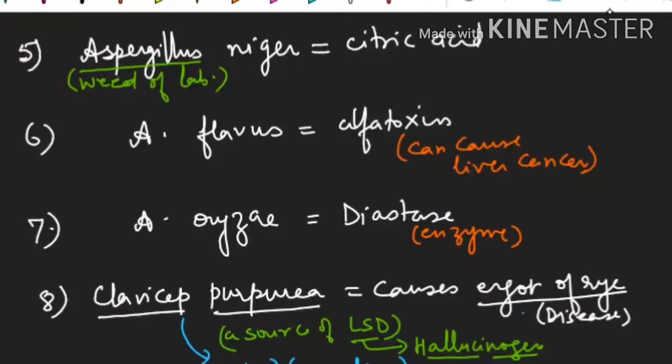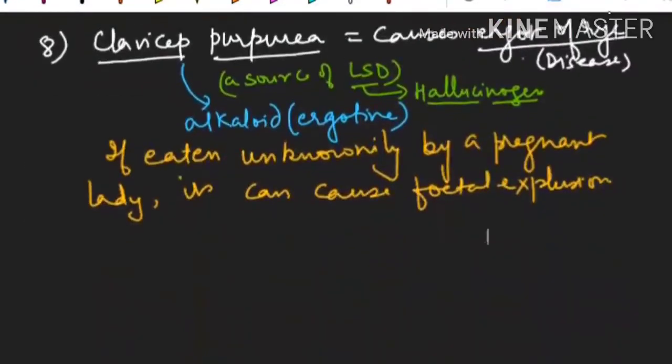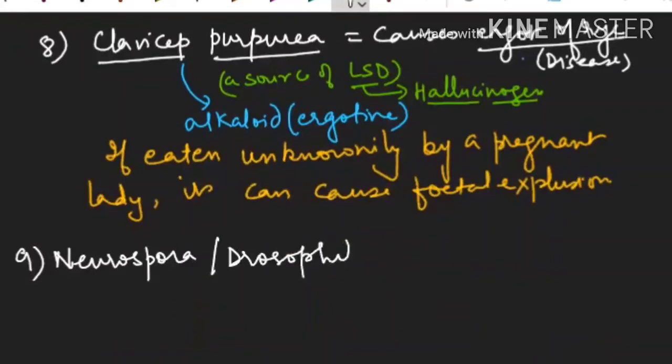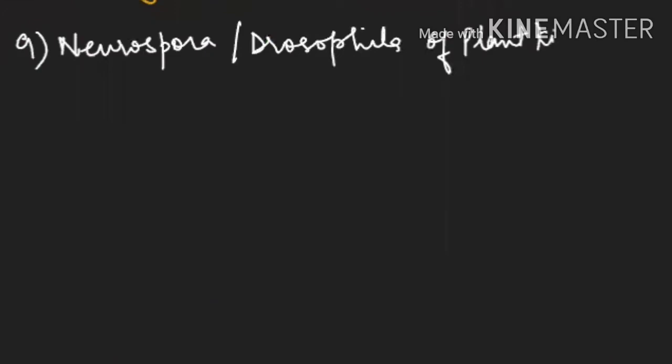Now let us discuss another example. Next example is Neurospora. Neurospora is known as the Cinderella of genetics, or also known as the Drosophila of the plant kingdom. Clear? Neurospora is also known as pink bread mold.